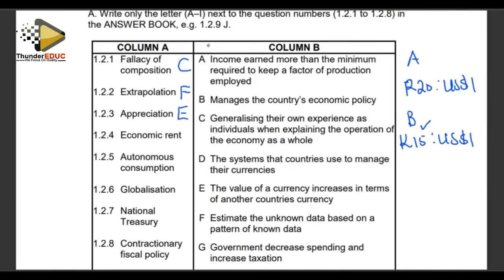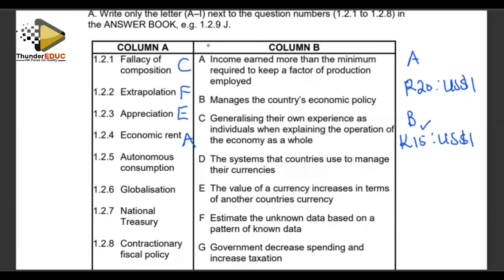That is appreciation. Then we talk of economic rent, which is number 1.2.4. Our economic rent is described by income earned more than the minimum required to keep a factor of production employed. That is our economic rent.